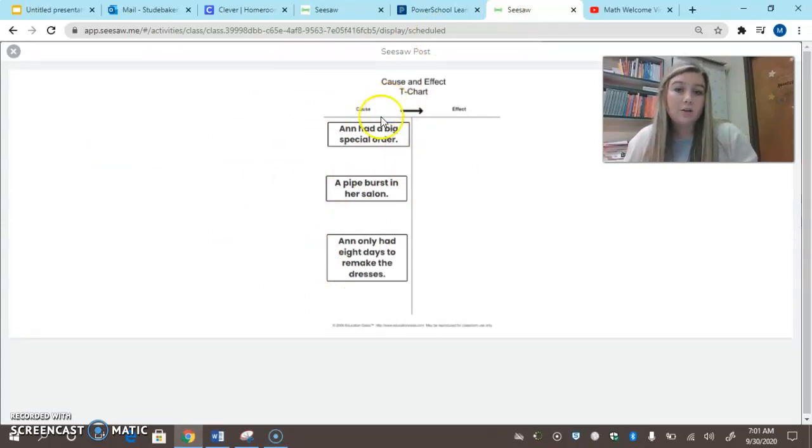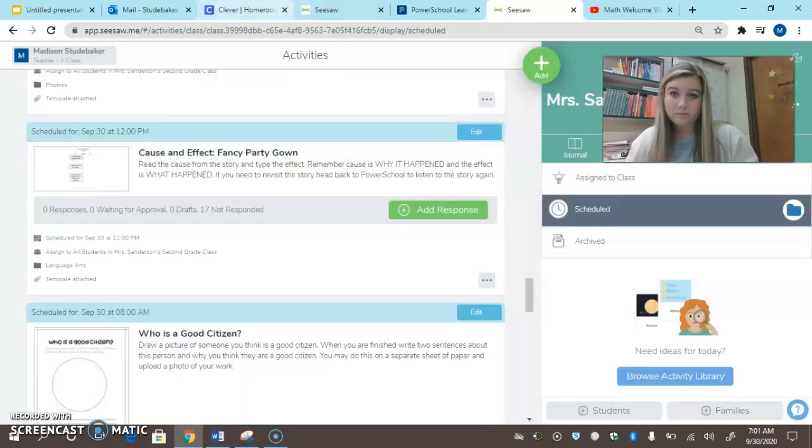So I have listed 3 different causes, and I need you to list the effect from the story. So I have listed Anne had a big special order, and the effect was, so what happened because Anne had a big special order? So you'll want to read all of these and then list the effect. Use the typing tool on Seesaw to complete this activity.